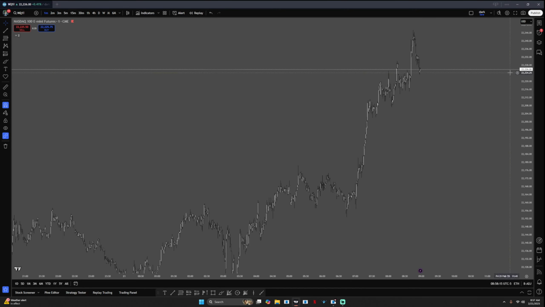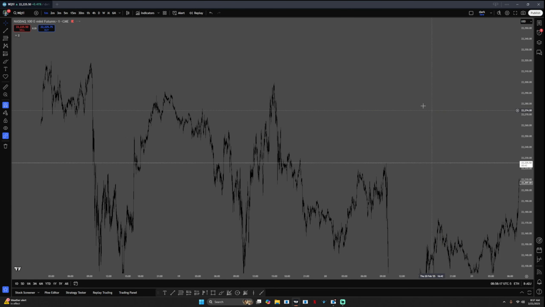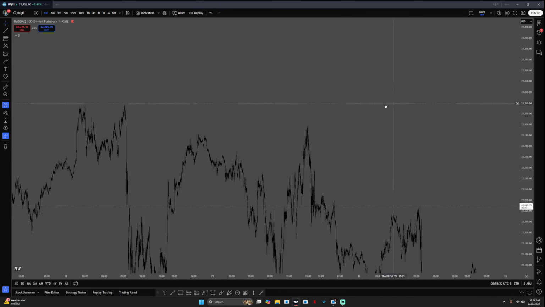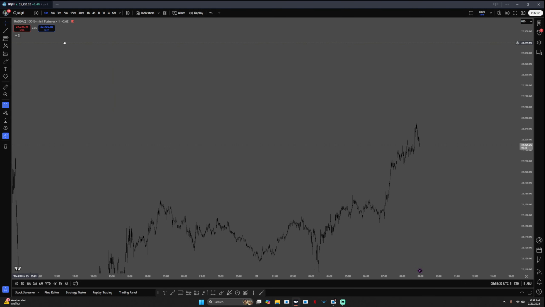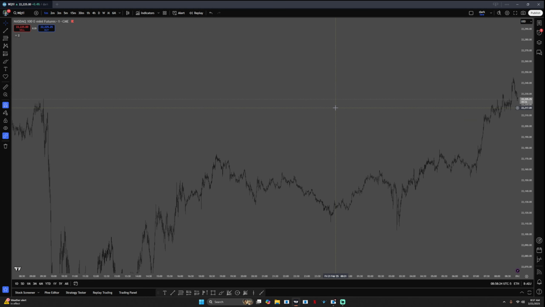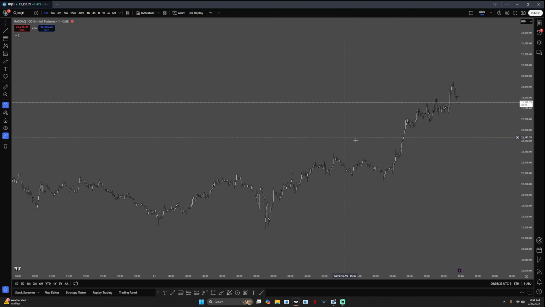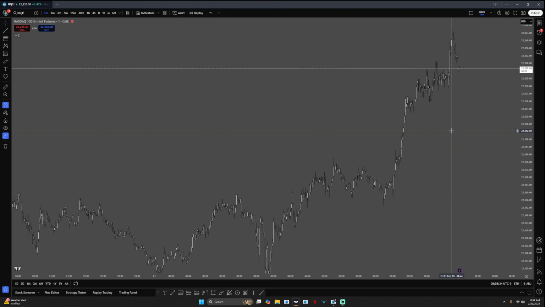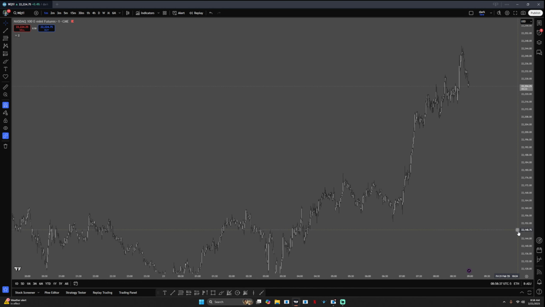So I actually ended up closing because of the consistency rule. I had my final take profit at these highs right here for a $3,000 day, but right now I'm at 50% for the consistency rule. And for some reason, my funded account has a consistency rule the entire time. So I have to follow the consistency rule to get a payout. So that sucks. But let me show you guys why I took this trade.